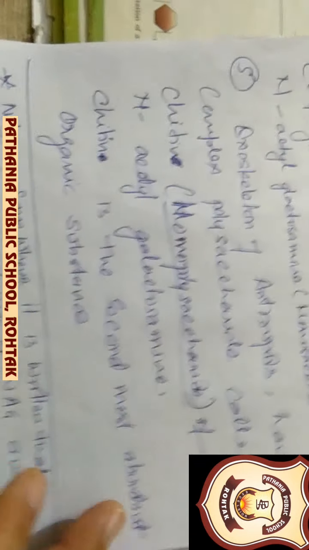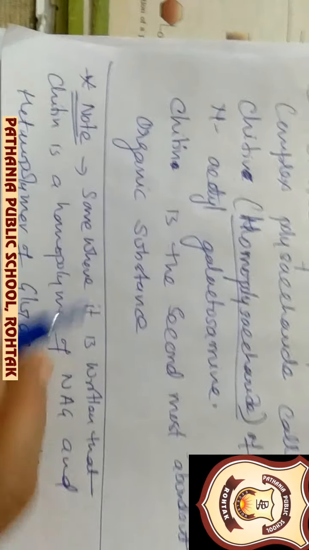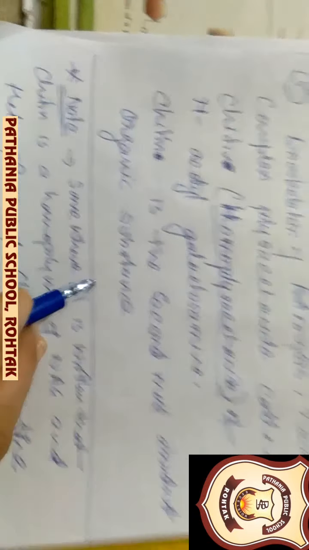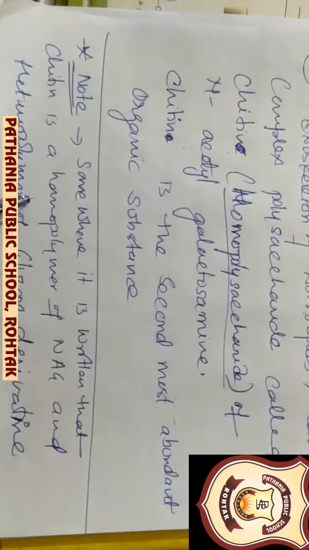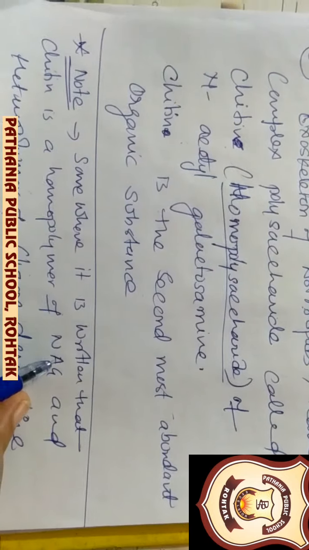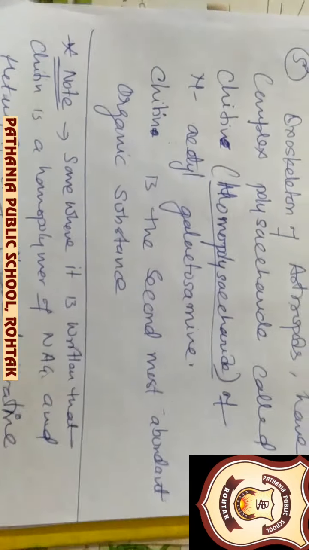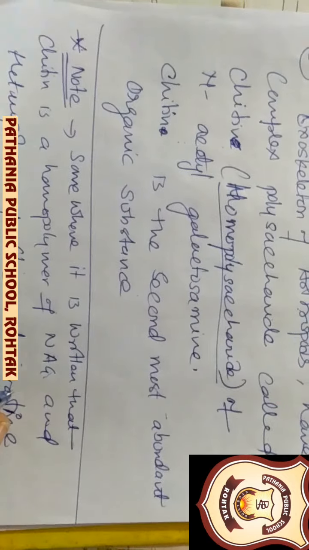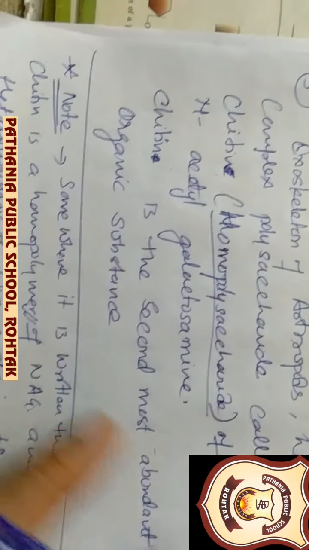In your book it is written that it is a heteropolymer, which they have written commonly, but chitin actually is a homopolymer of N-acetyl galactosamine. It is a heteropolymer of glucose derivatives, but it is considered a homopolymer only.